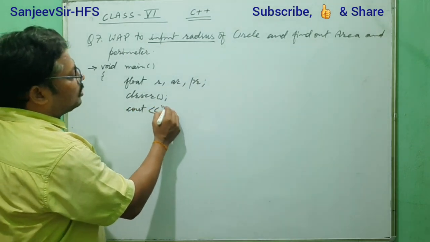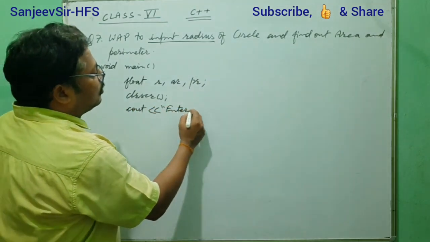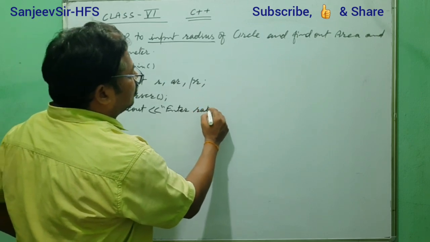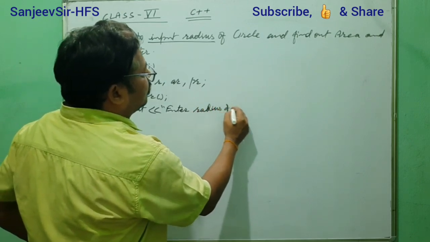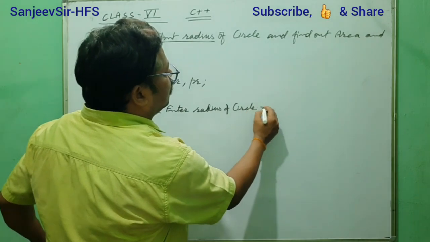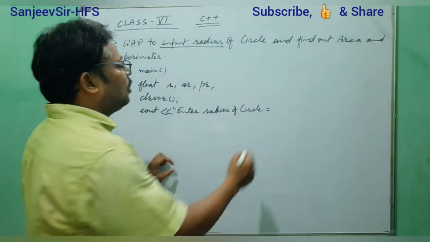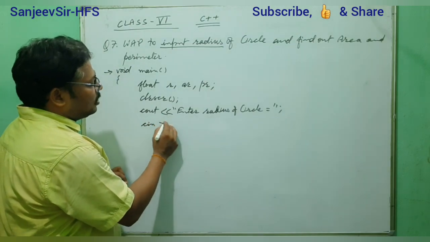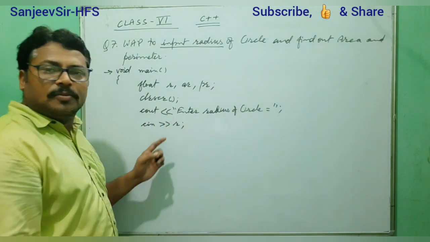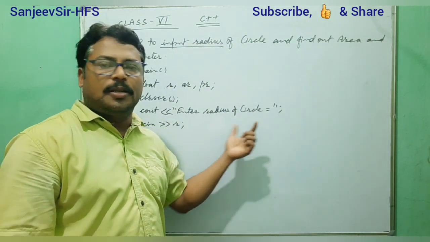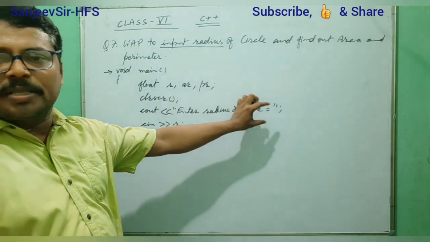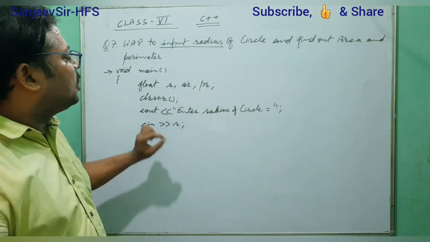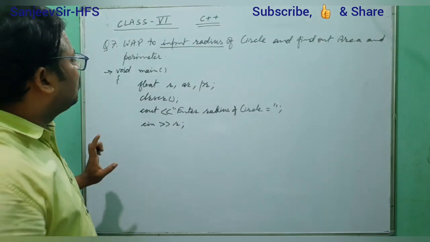Cout: Enter radius of circle. After displaying that message, we use cin, taking the input radius.